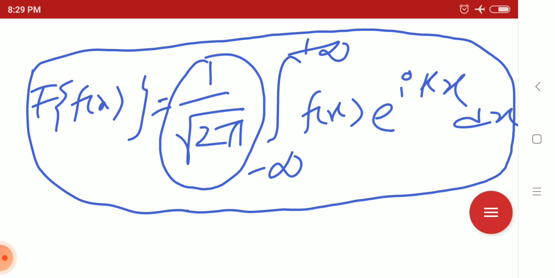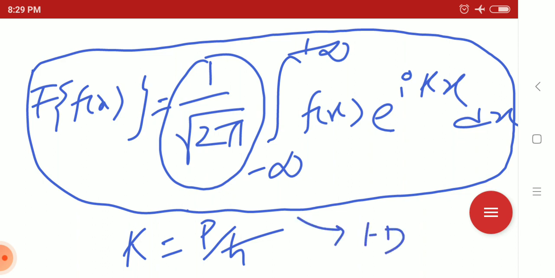Here k is the wave vector, where p equals h-cut k. So k equals p by h-cut, and it has the dimension of momentum, actually. So this is the formula in the 1D case, and it is the general definition of the Fourier transform in 1D.